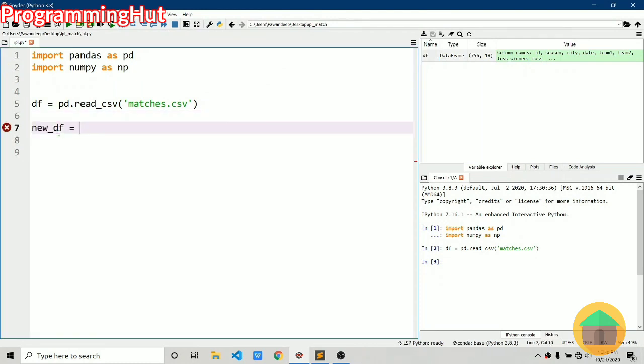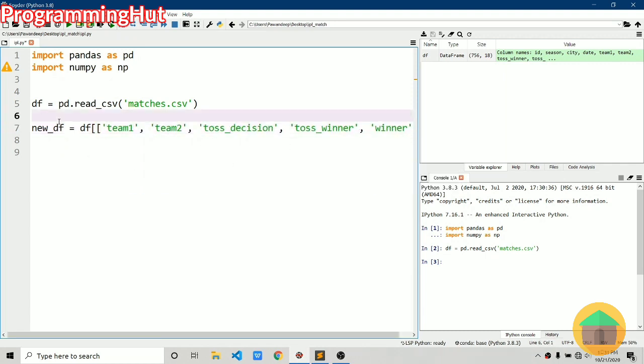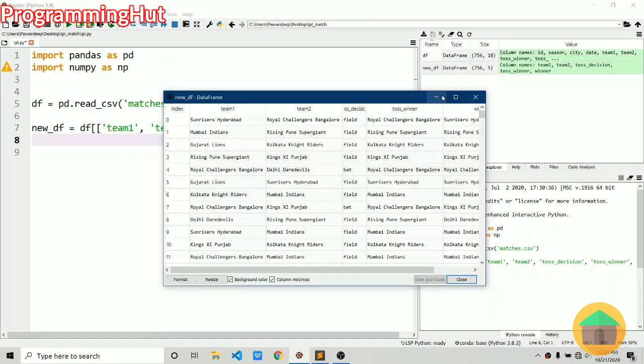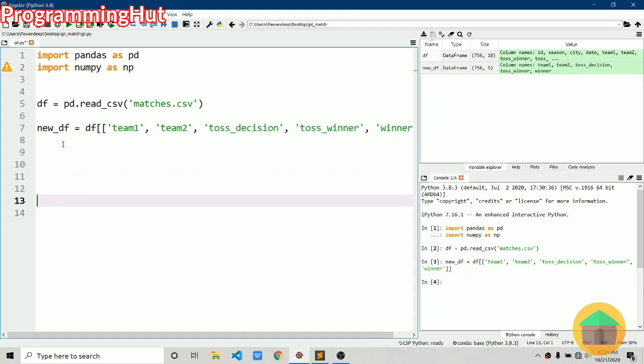So let's create a new df with all these columns. new_df equals df, and we'll use a list for this. So it is team1. Let's just copy and paste it so that it won't take too long. So we are going to use team1, team2, toss_decision, toss_winner, and obviously winner. All right, let's run this and see our new df.